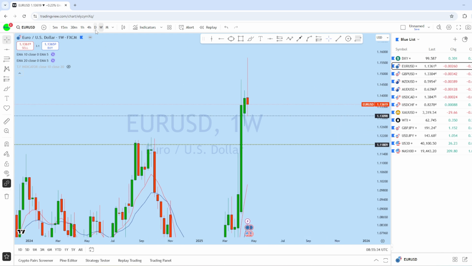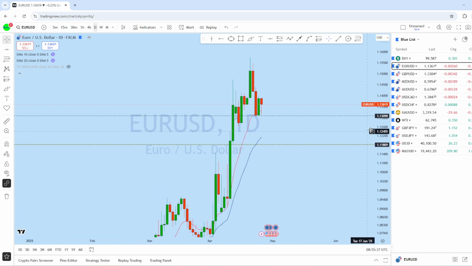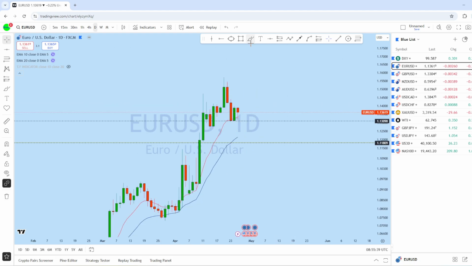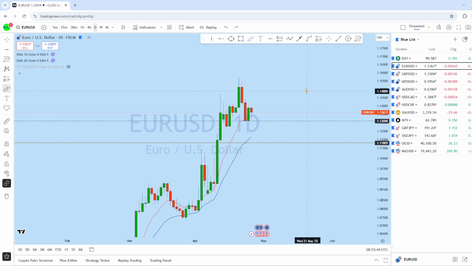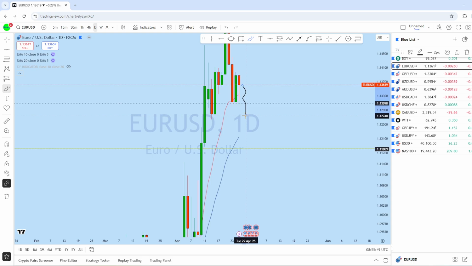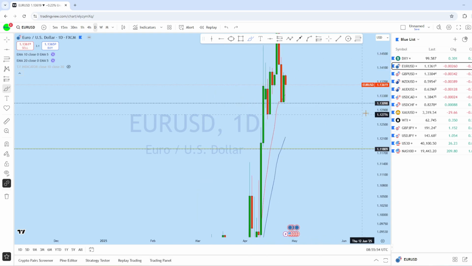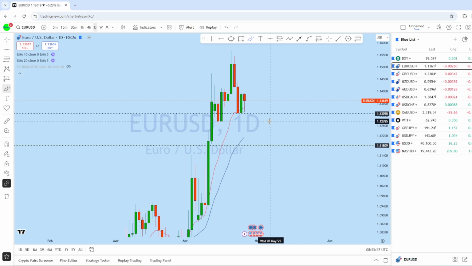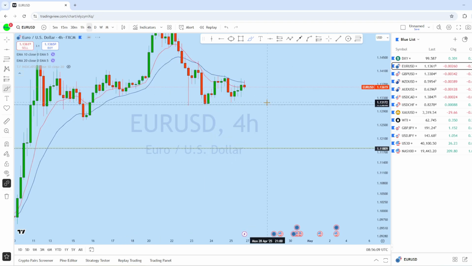Now looking at the daily chart here on euro dollar, from the daily time frame this is the daily price action where the market was forming a series of higher lows. With that series of higher low formation, we can expect this price to break that low, and this is where there is liquidity. We can expect the market potentially to return back again from that level to create a new higher high. So we could see potentially a drop here further to this liquidity zone, and as this is an important level of support, expecting it to break that low and then return back up again to create a new higher high.